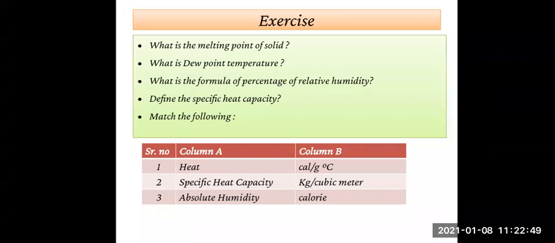I'm just asking some questions. Students, those who can answer the first one, define melting point of solid, or what is the melting point of solid? Student, please give the answer. Raise your hand. Just see the definition of the first one, that is, what is melting point of solid.